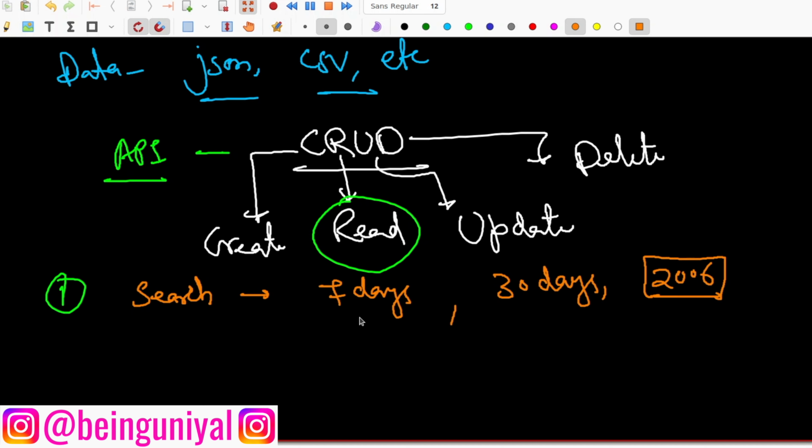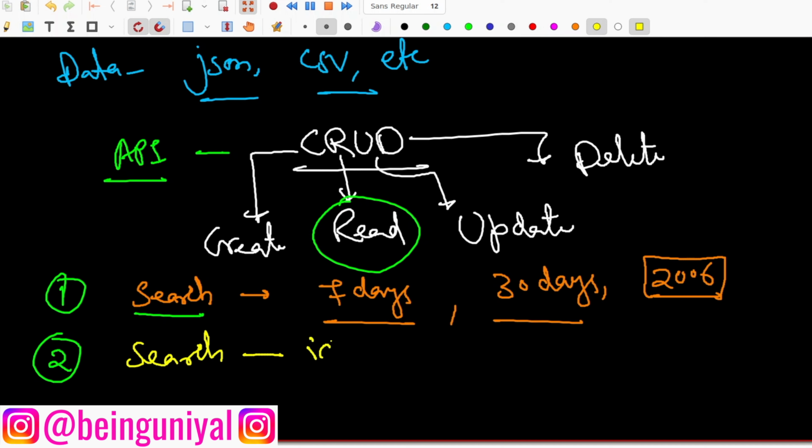So these things are provided by different functions and different controls, or you can say different administrative rights are given to different kinds of APIs, so that you can use these functions. So this is searching, and you're searching in different ways, right? Using different functions. You can also search for a particular tweet using an ID. So basically you are reading the data, but you can change this and get a lot of other things, right?